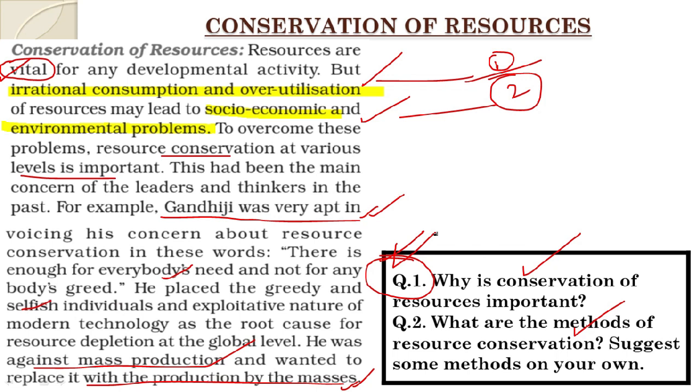Number 2, resources are being overexploited or irrationally consumed; the amount which should be utilized is not being utilized in the way it should have been. That is why we see two consequences, irrational consumption and overutilization, which have led to socio-economic and environmental problems, clear? That is why we need to conserve resources.